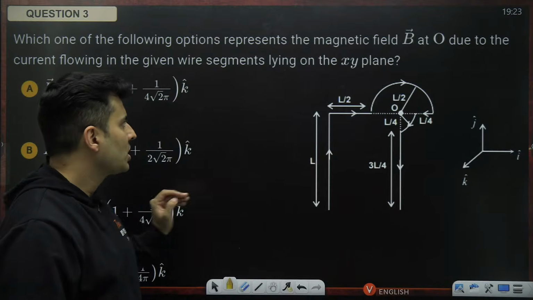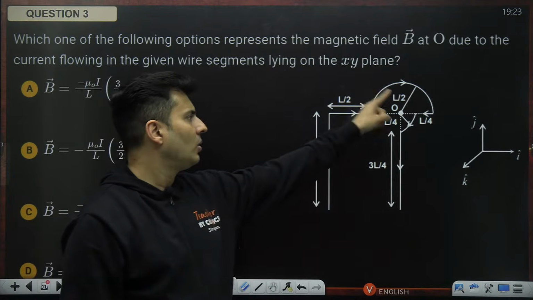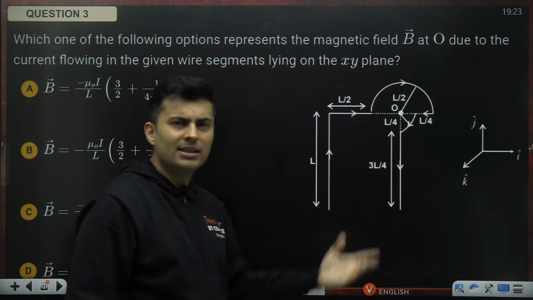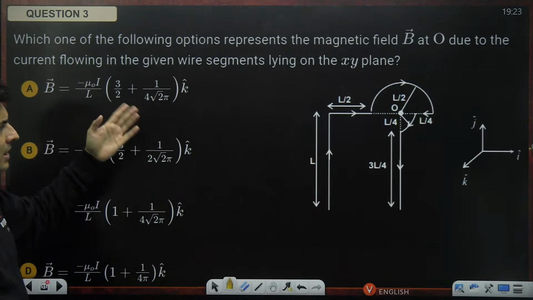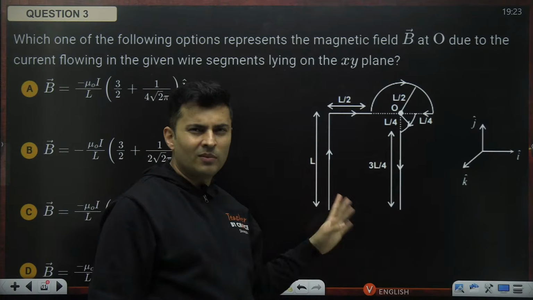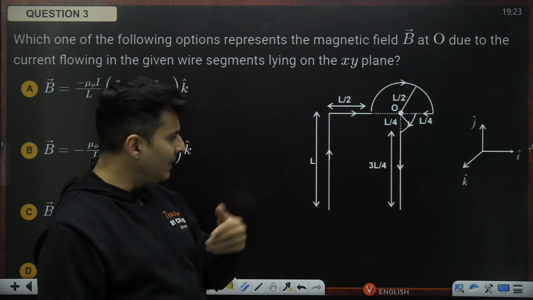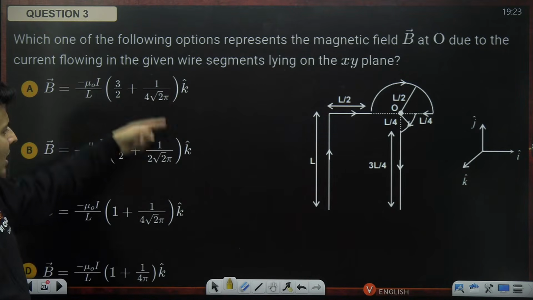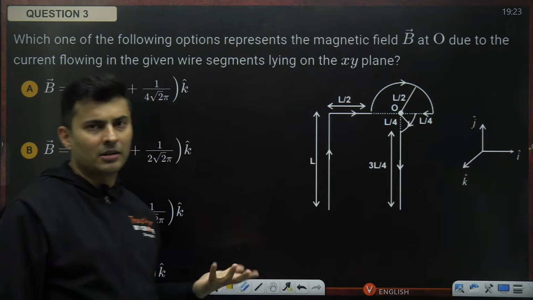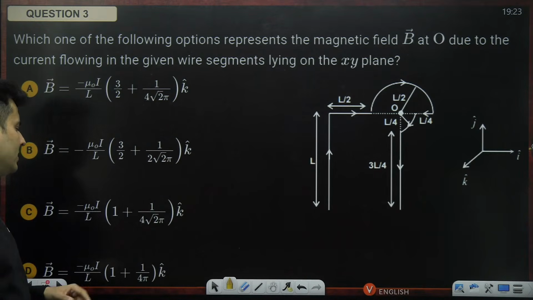We have to figure out the magnetic field at point O. The dimensions are given, and the entire wire frame is in the XY plane. So the magnetic field will be perpendicular to it. That's why all the options are in the K cap direction, out of the board or inside the board. None of the options are in I or J.